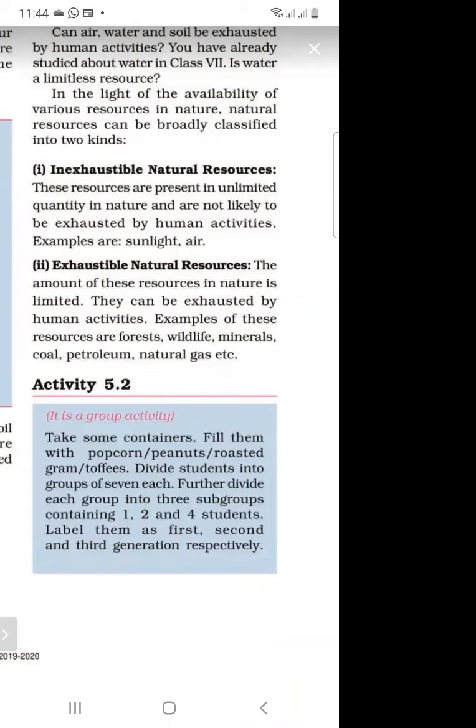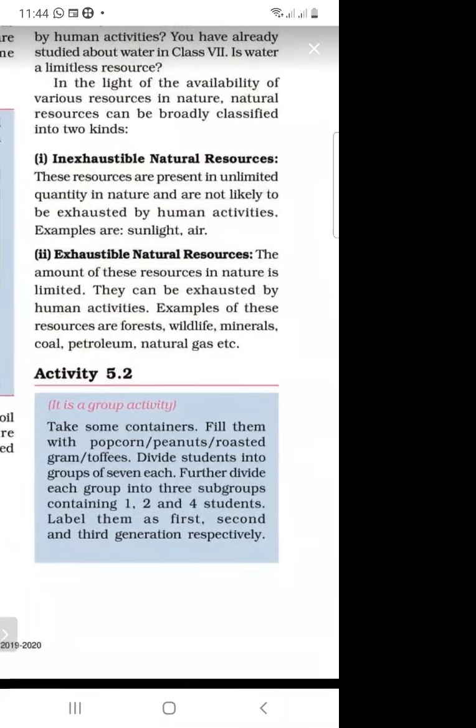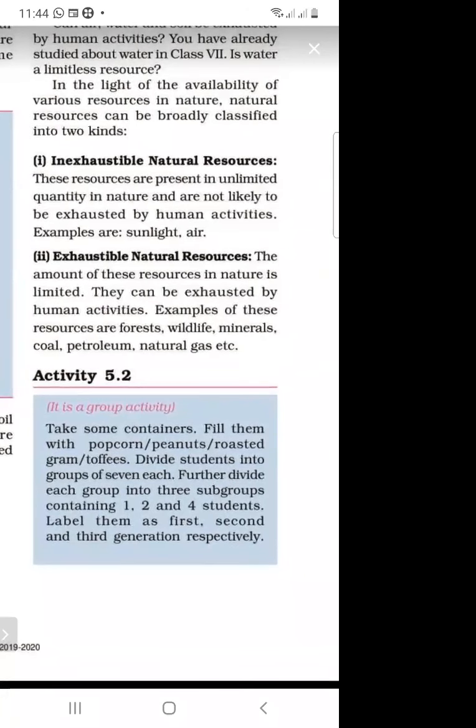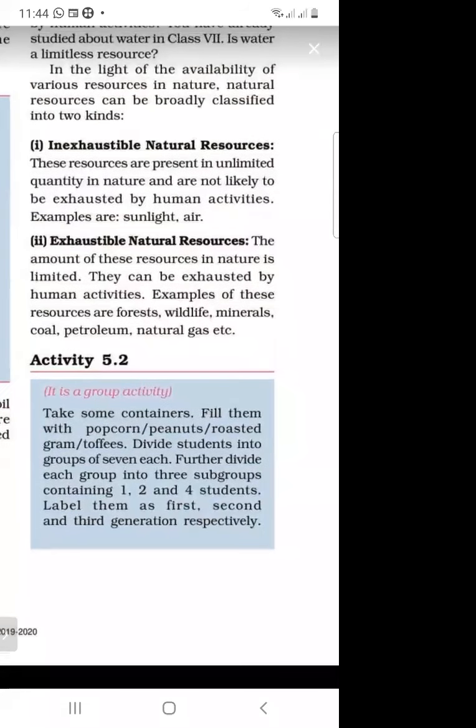Divide students into groups of 7 each. Further divide each group into 3 subgroups containing 1, 2, and 4 students. And we are labeling them first, second, and third generation respectively. We are taking containers and filling them with popcorn, peanuts, roasted gram, and coffee, and dividing students into groups of 7.